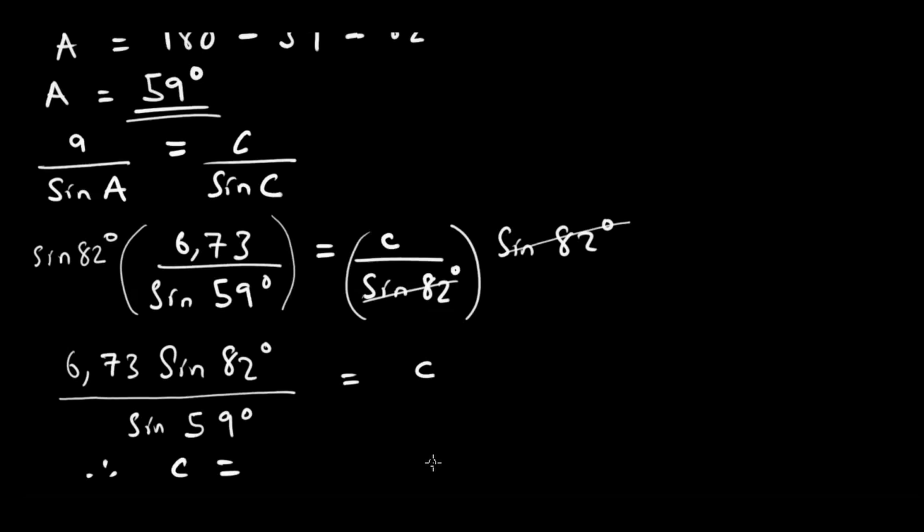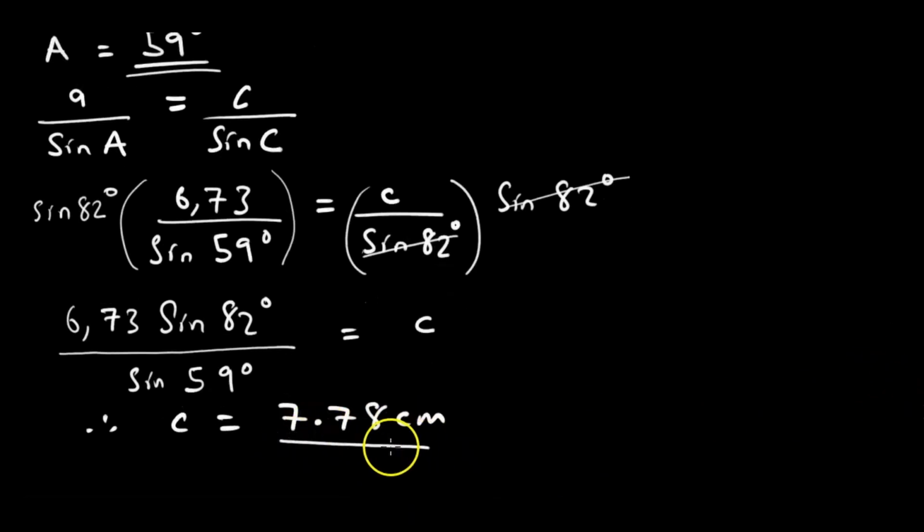Type 6.73 sine 82 over the sine of 59. Make sure your calculator is in degrees. I'm sorry, if it is in deg mode your answer will be wrong. Then C is equal to 7.78 centimeters. This is the value of C I'm getting, of course correct to 2 decimal places.